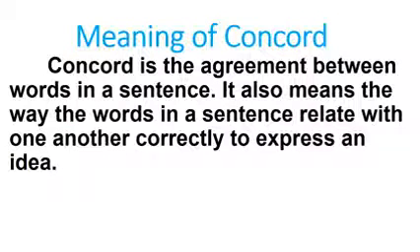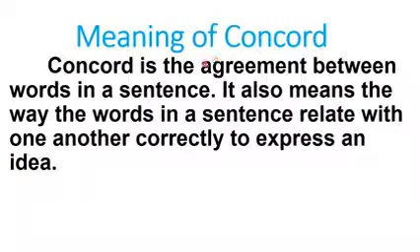If we can clearly explain the two examples, then it means we know what Concord is. What is Concord? Just the agreement between the subject and the verb, or between the words in a sentence. You know, a sentence is made up of many words, whereby the words relate to one another, so that the meaning the speaker wants is correctly arrived at. We call that Concord. Relating words in a sentence in the way that they form meaning.